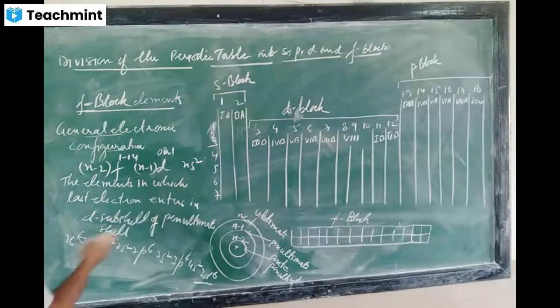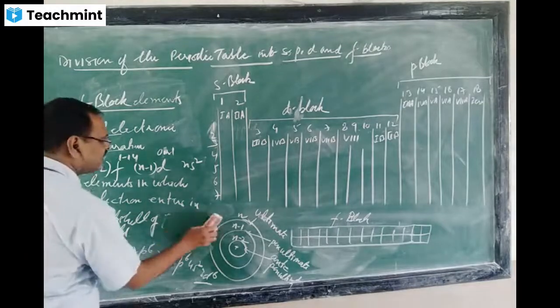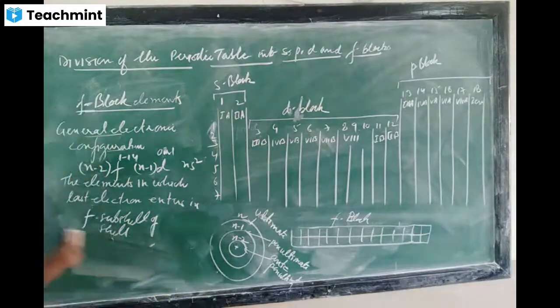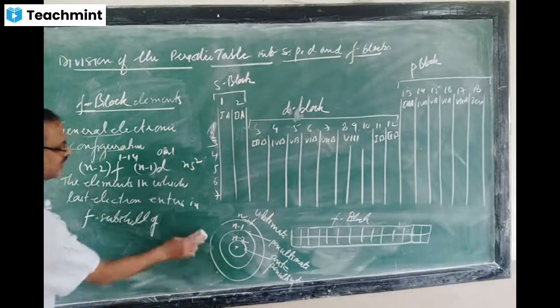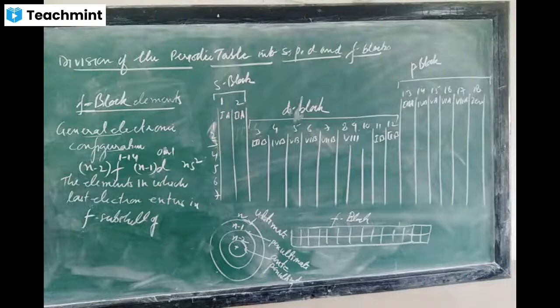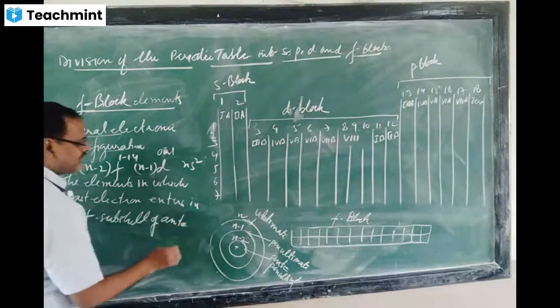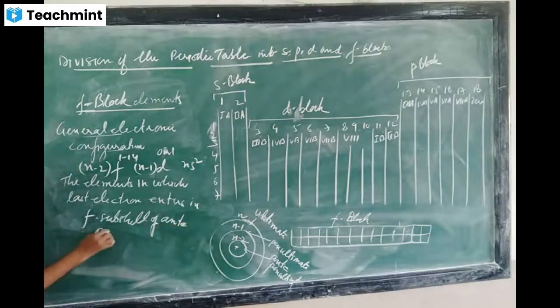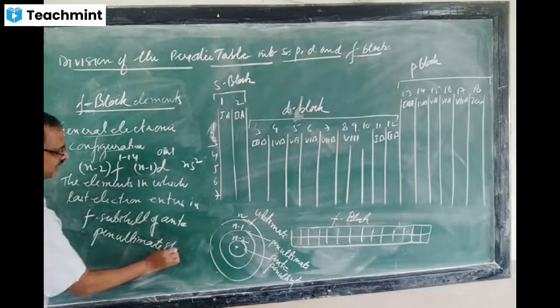The elements in which the last electron enters the f subshell of the antepenultimate shell.